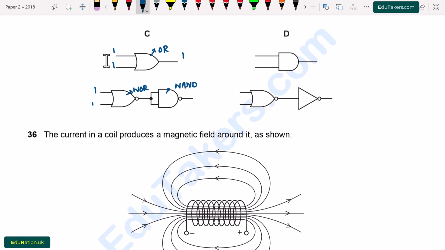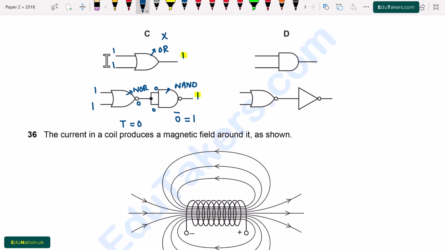Next here it is also 1 and 1. When I apply OR gate, 1 and 1 changes into 1. By the application of NOT gate, it changes into 0. So here will be 0. The output is 0. So the input of the next NAND gate should be 0 and 0. When 0 and 0 combined by the AND gate, here will be output 0. And when I apply NOT over it, it changes into 1. So here will be 1. Again the outputs are same. So option C is also incorrect.